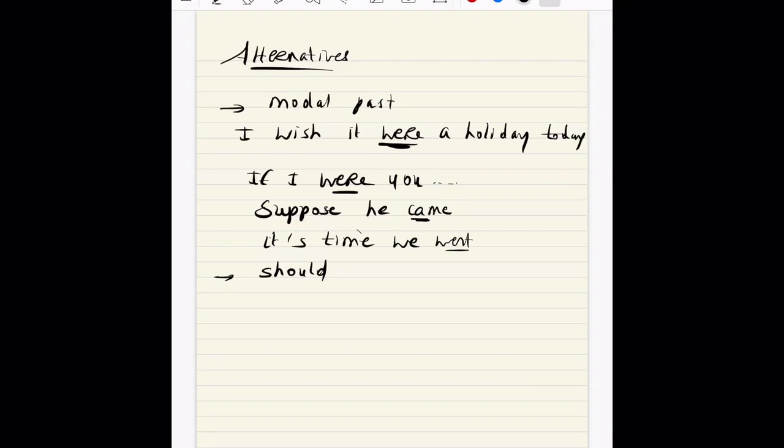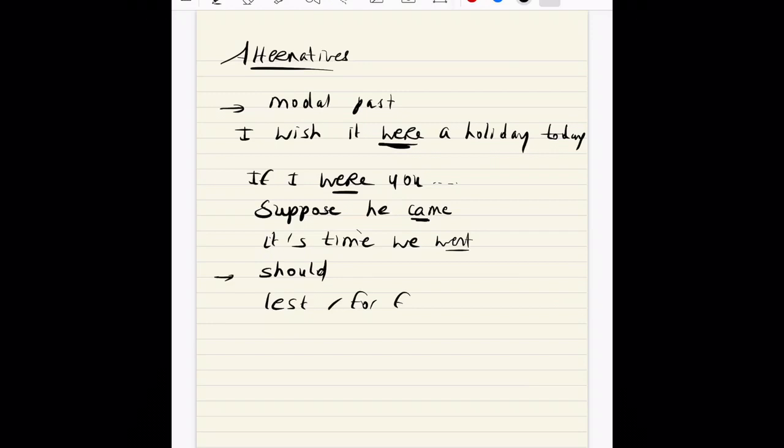Another alternative to translate the subjunctive is "should," and many students for some reason think that the subjunctive is "should," right? It can be in some instances, in some cases, but not always.